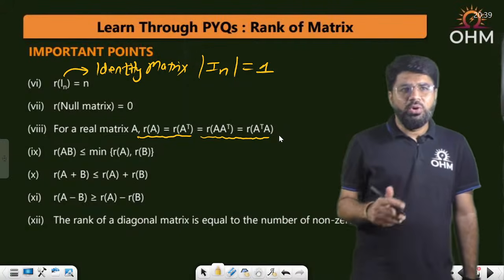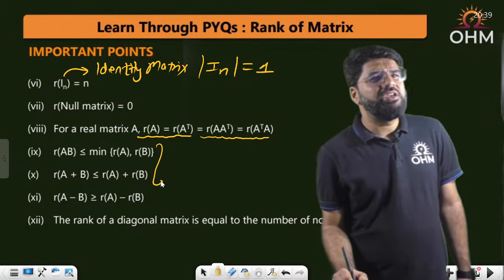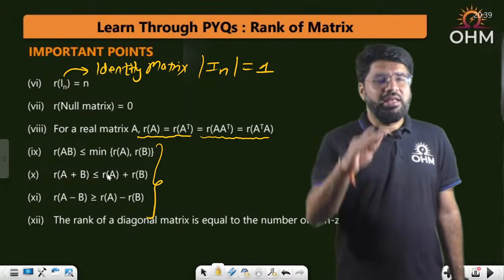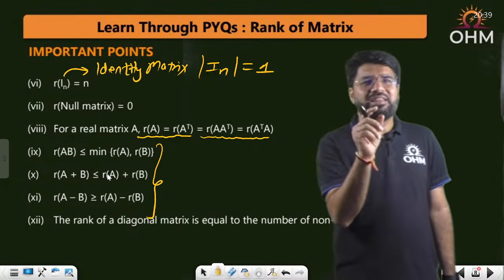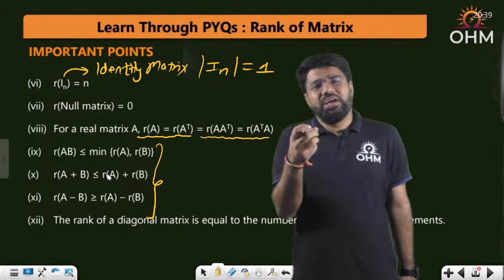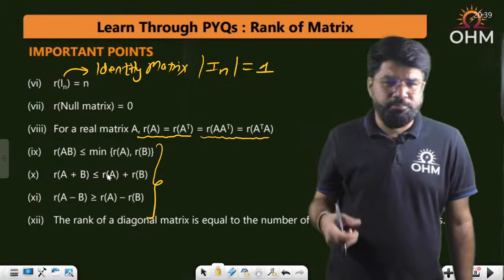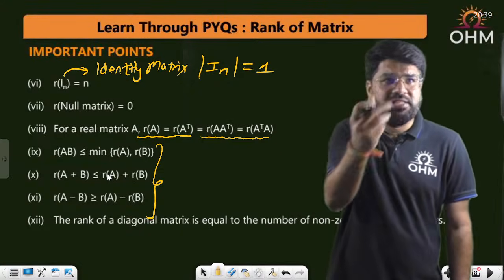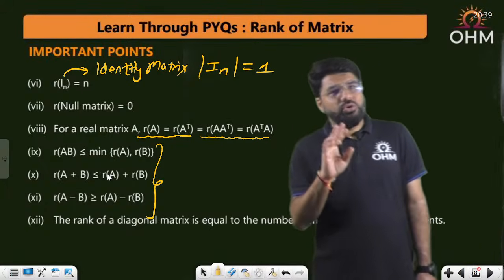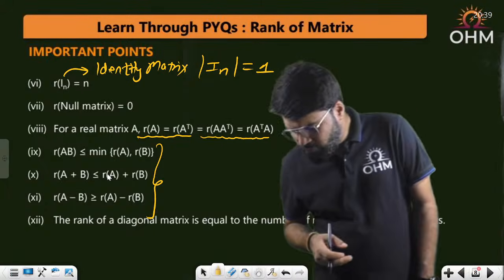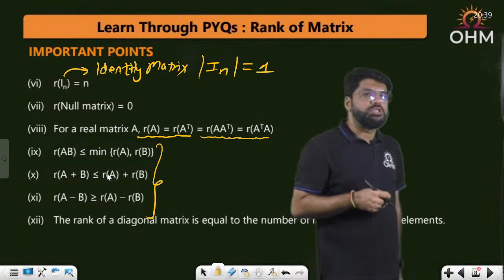Okay. Now, some results mostly not important for numericals. The rest of the things are important for numericals. These 3 are not important for numericals, but sometimes they may ask as a direct property. Especially in MSQ questions, these patterns are familiar. Okay, so you can note down, or I'll share you this PDF. Don't worry, in the Telegram I'll share you the PDF, so notes will be complete for you.